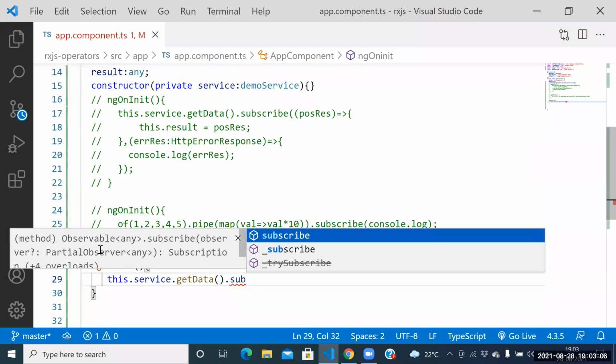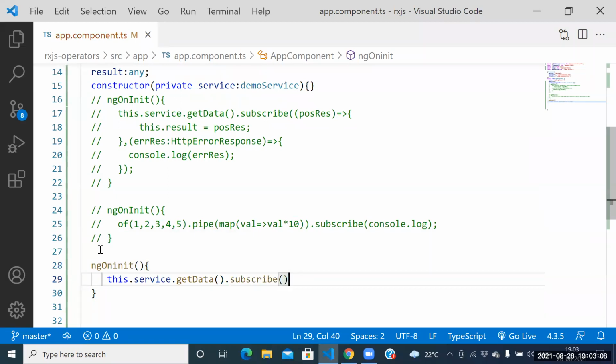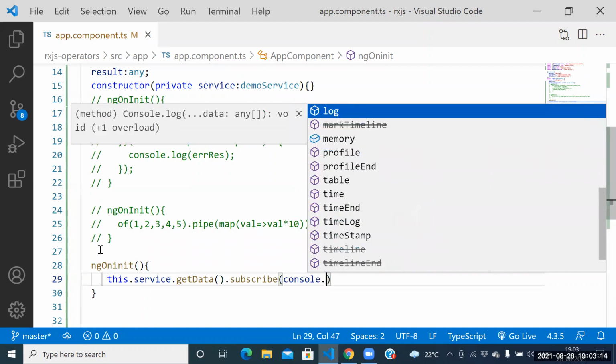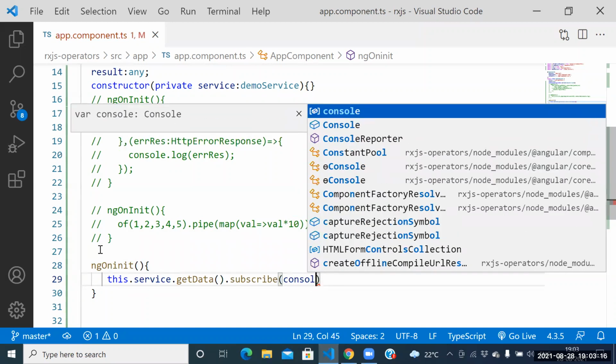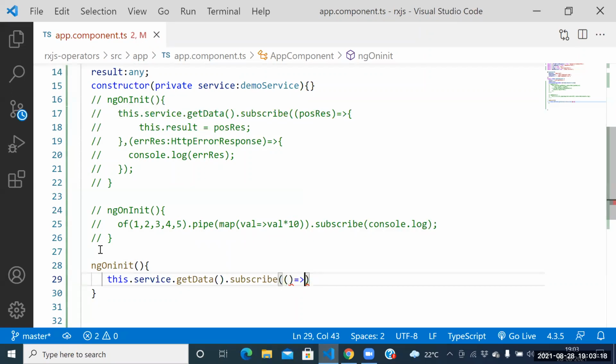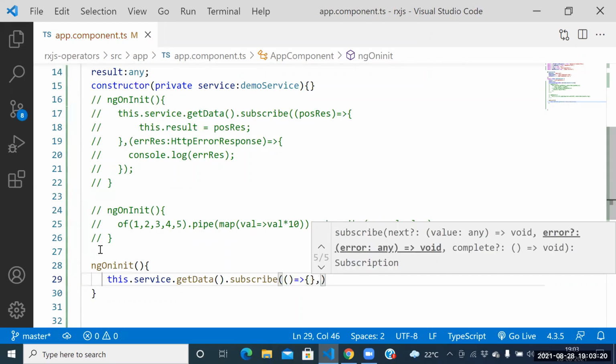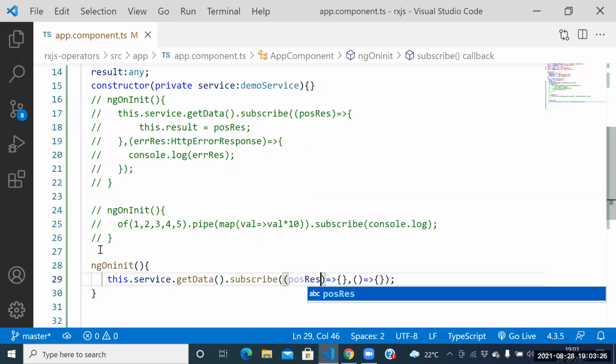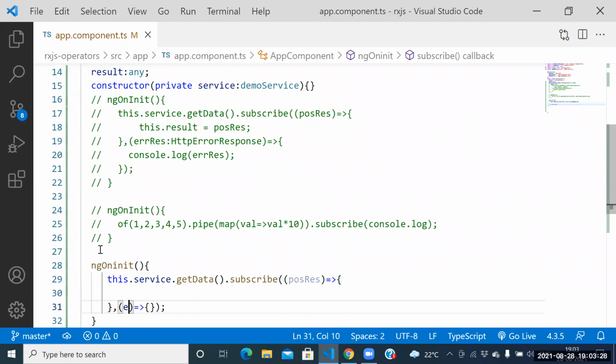How to subscribe to the result here? Dot subscribe. Here itself, we need to place the console.log. How many responses are possible? Two responses are possible. What is the first response? The positive response. What is the second response? The error response.